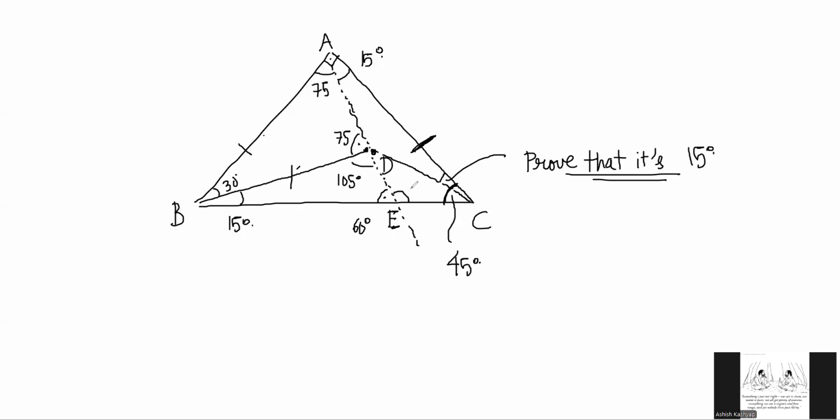This is 60, this is 120. We have 120 here in this figure, and we have 45 here and 15 here.